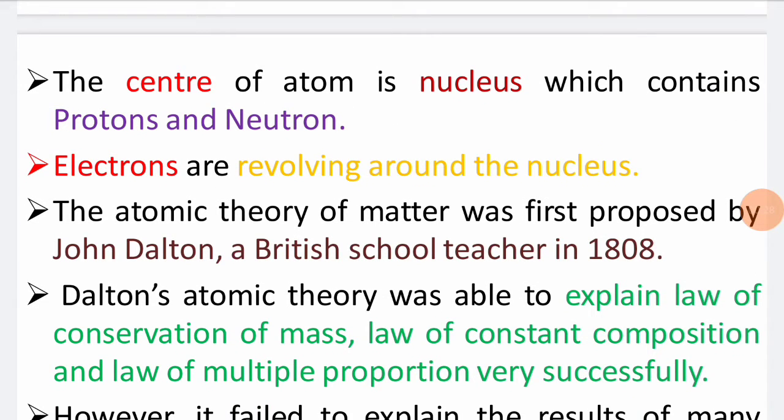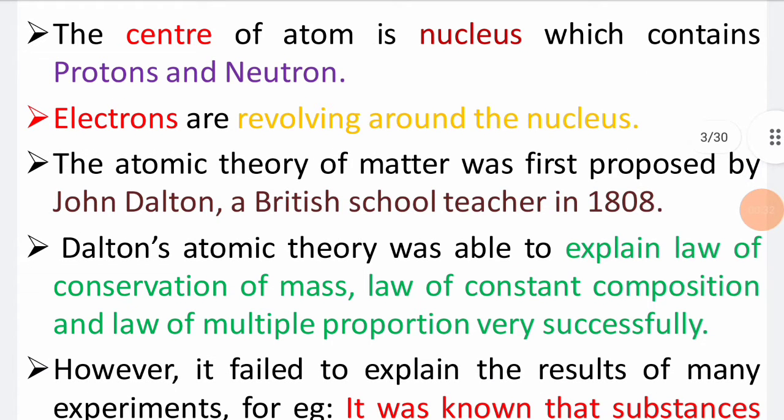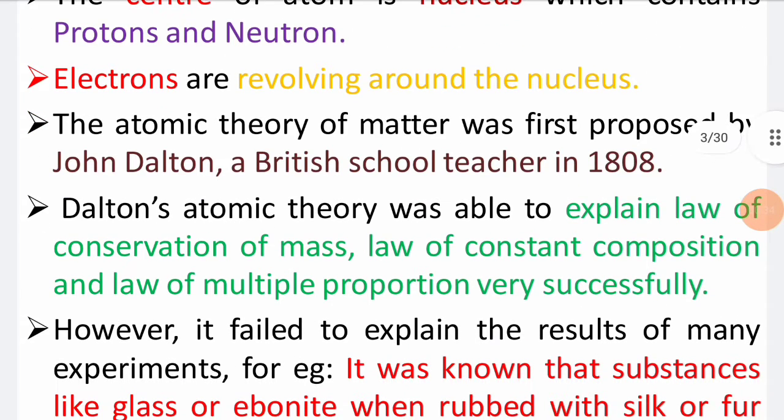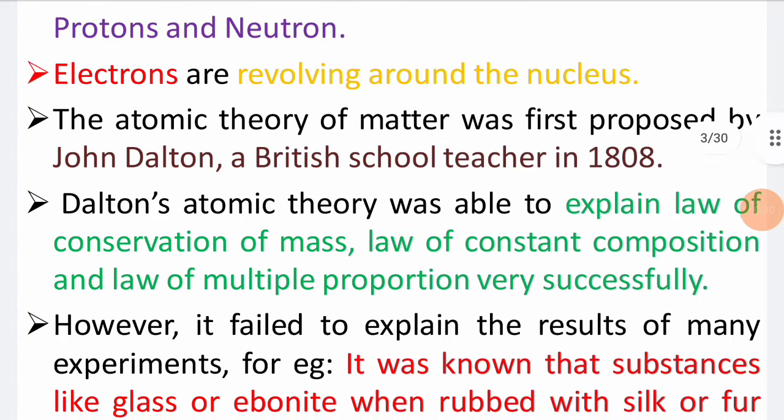Now the structure of the atom. The center of the atom is the nucleus, which consists of protons and neutrons. The electrons are revolving around the nucleus. This is the structure of the atom. It has protons and neutrons at the center, and the electrons are revolving around the nucleus.